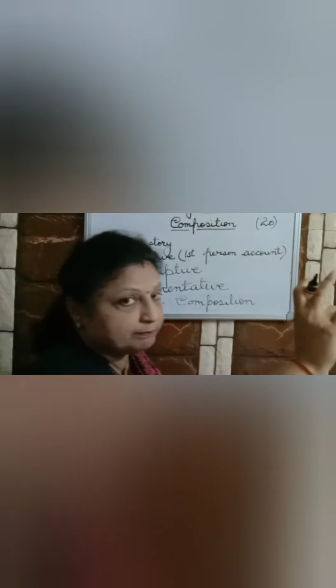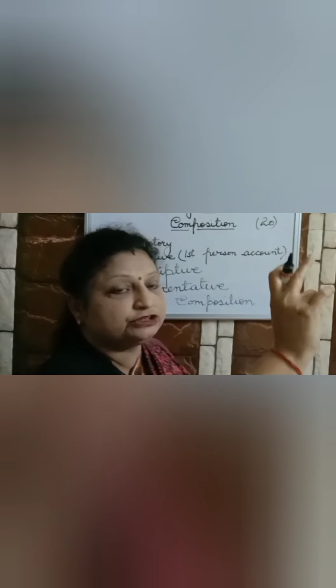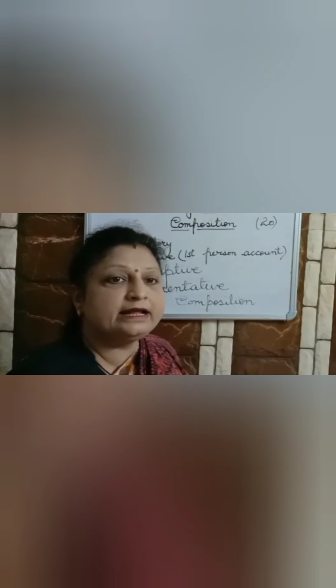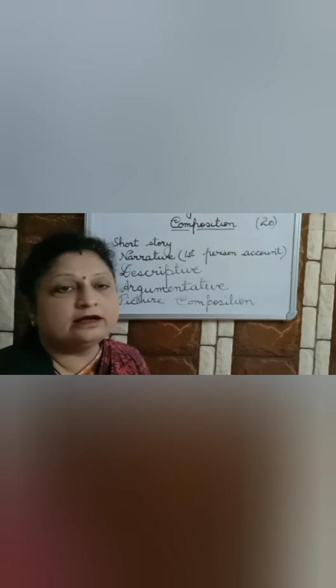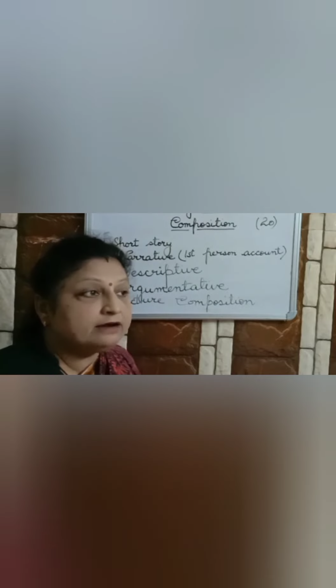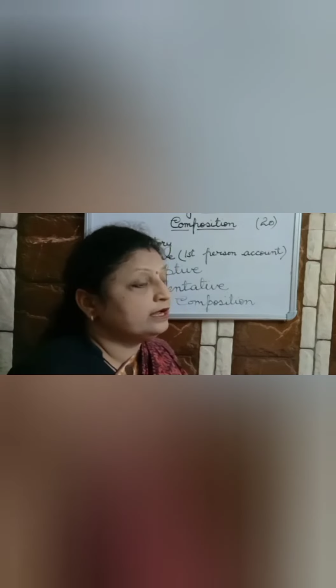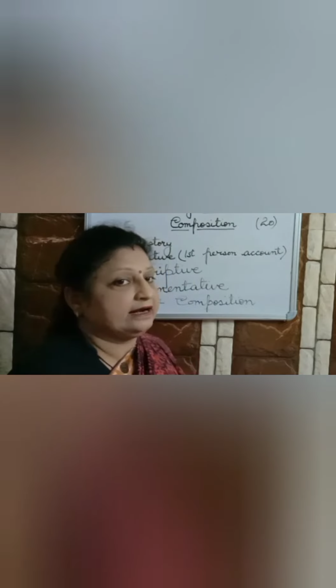It should have a proper beginning, a proper introduction, and then the body. In the body there will be 3-4 paragraphs, and then of course the conclusion. But what is asked in the question, all the points should come in that.